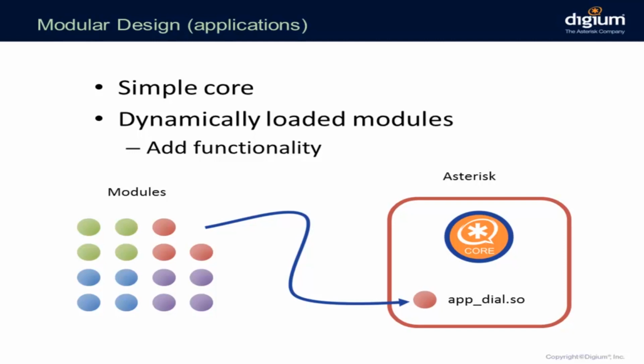And those modules usually have a name of the type of module it is, so application, channel, resource, and then a name that basically tells us what they do. In this case, we are adding the application dial so that we can actually dial something in Asterisk, right?